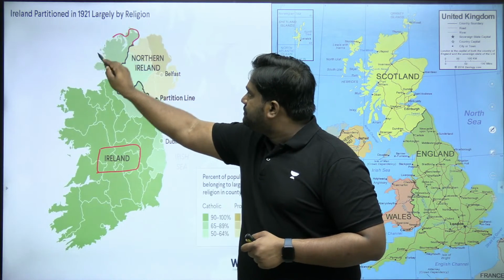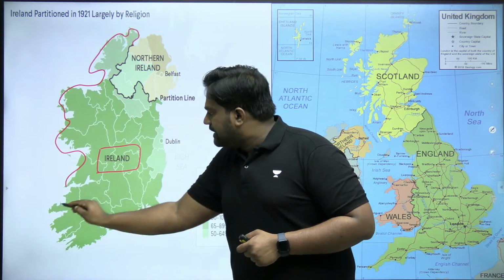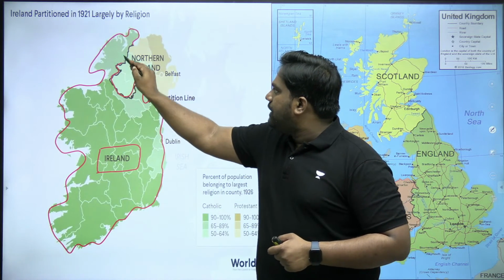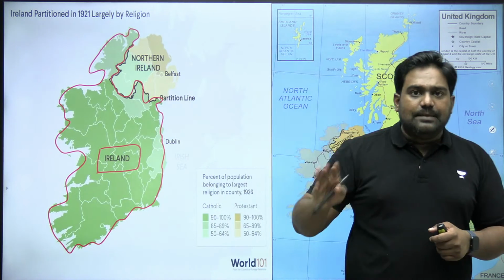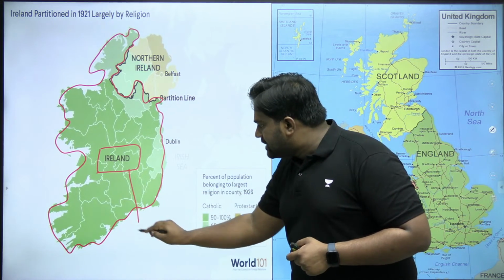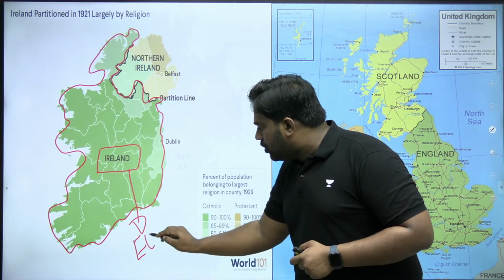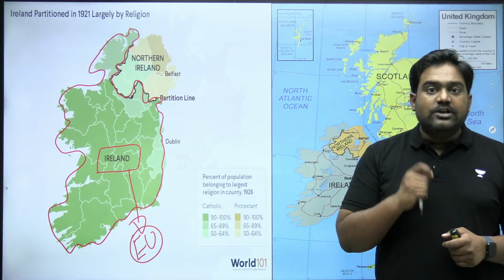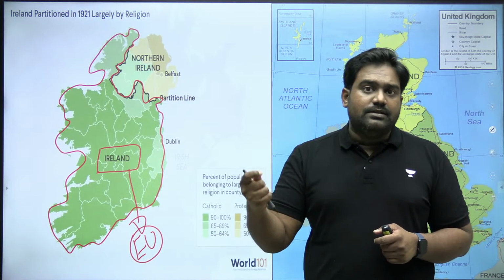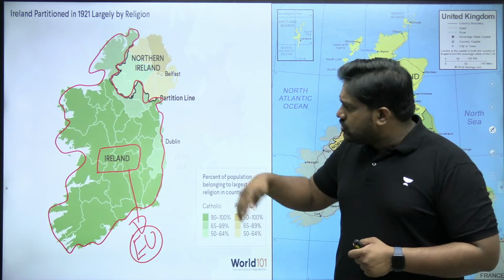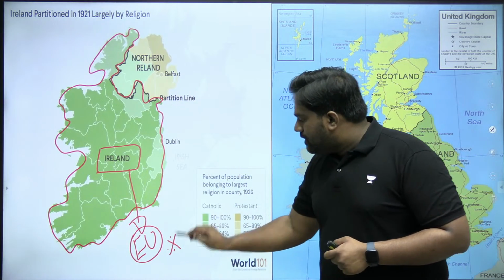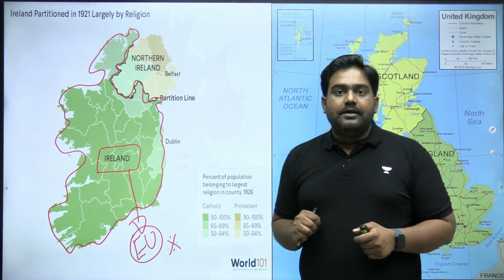Essentially, this region, which I'm marking right now, is the Republic of Ireland, which is a separate, independent, sovereign country. And also please note down, this country is a member of the European Union. It's an EU member. It's part of the European Union, Customs Union and the Free Trade Area. It's also part of the Schengen zone of the EU. All right, so this is the Republic of Ireland.